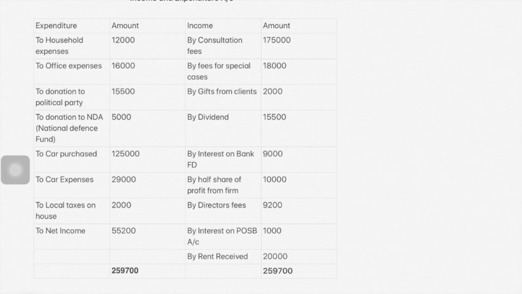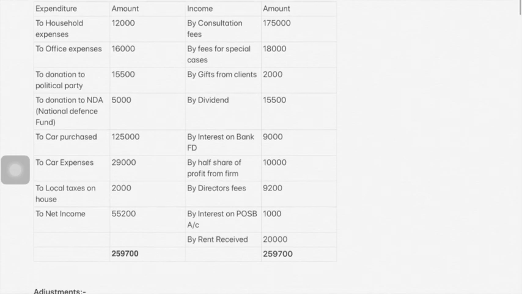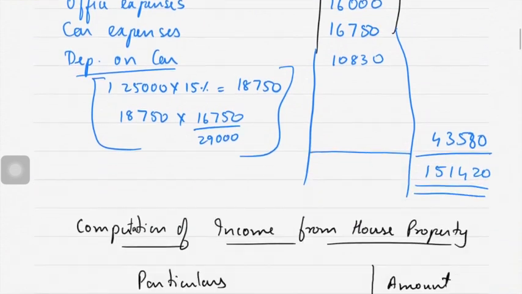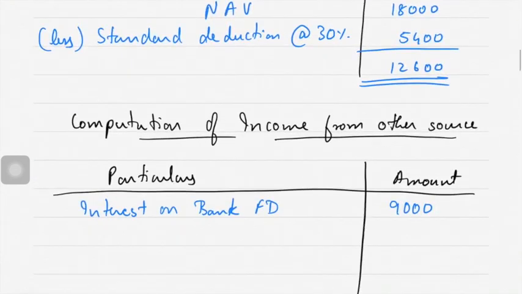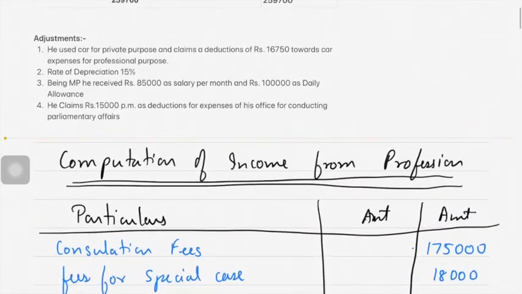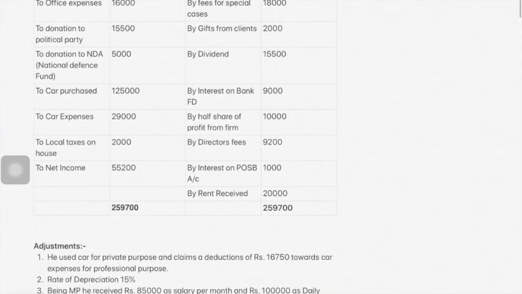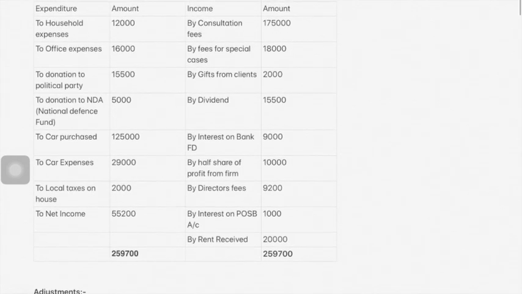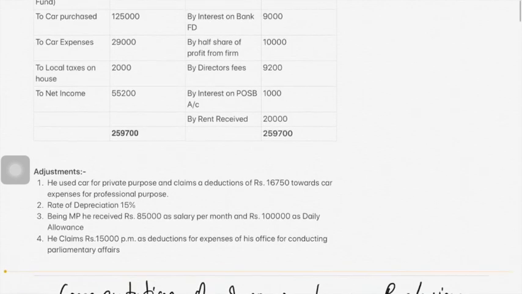Half share of profit from firm is exempt. Then director's fees, 9,200. Next, interest on POSB account 1,000, up to 3,500 is exempt, correct? Okay, so these two are the income which is there in your income and expenditure account.